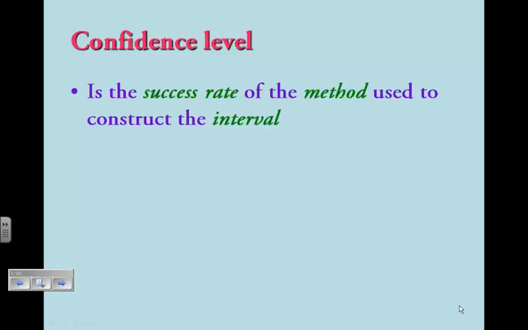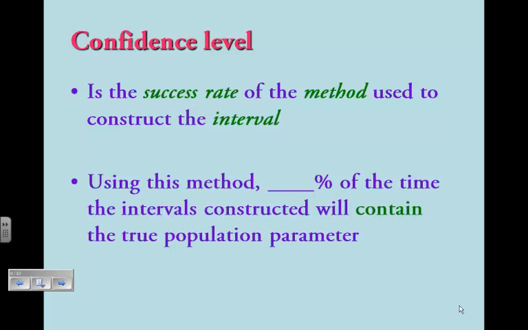That then leads us into something called a confidence level. A confidence level is the success rate of the method used to construct the interval. How successful is the method we're using in constructing an interval? So the phrasing you would use: using this method blank percent of the time, commonly we use 95% of the time, the intervals constructed will contain the true population parameter. That's what a confidence level is, that blank percent.